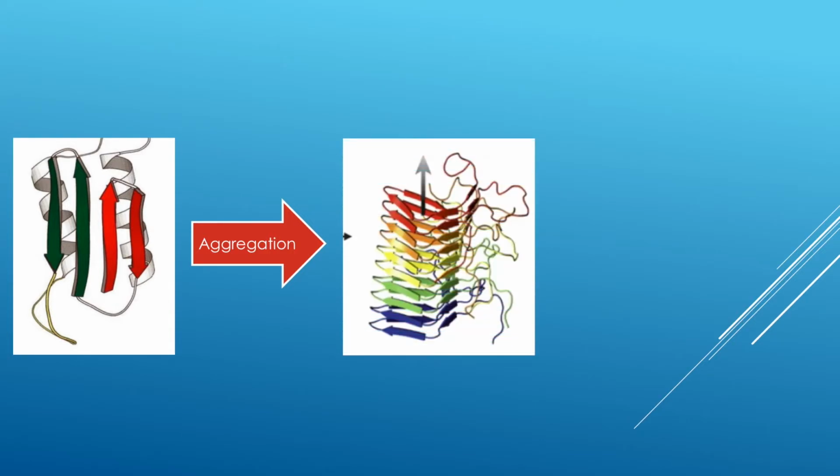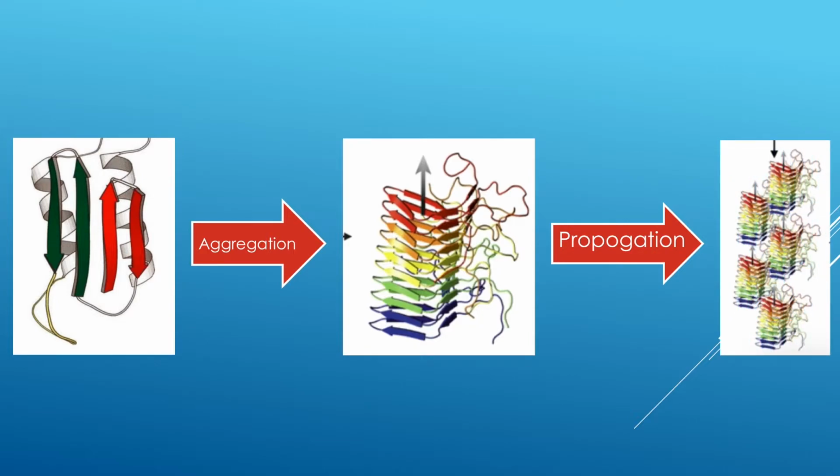These higher numbers of beta strands allow these prion proteins to stack on top of each other and aggregate, which allows them to build up and allows other proteins to stack with them. Once you get these aggregated groups of prion proteins, they propagate and multiply together. This causes the formation of plaques, leads to cell death, and affects the overall brain.